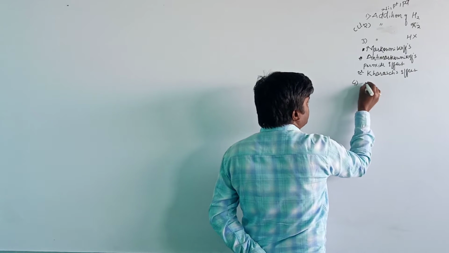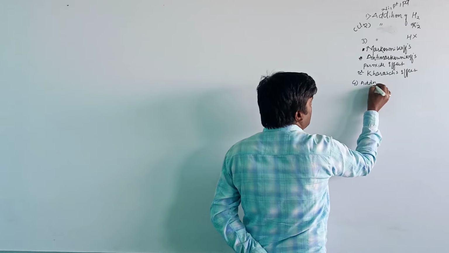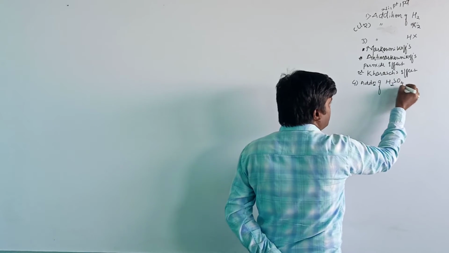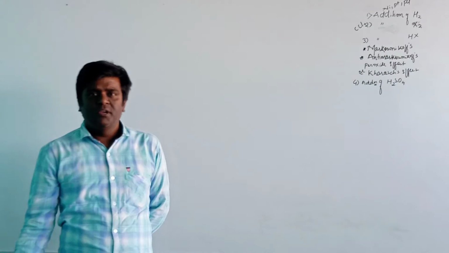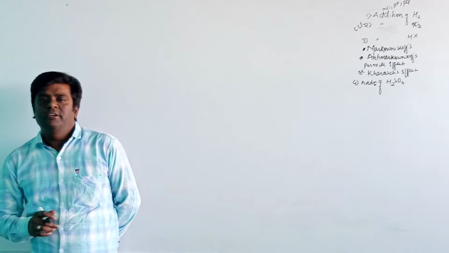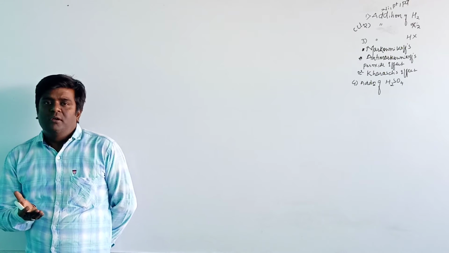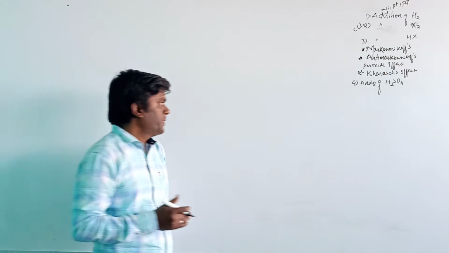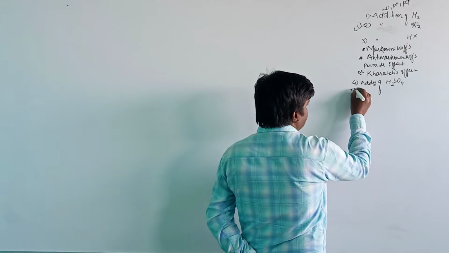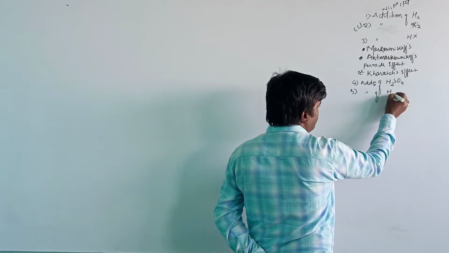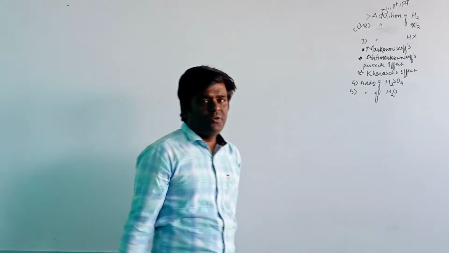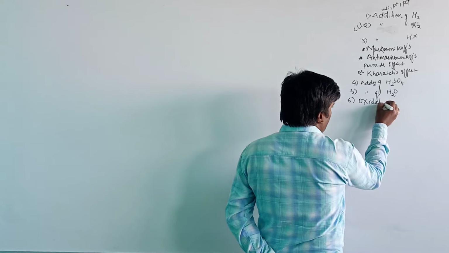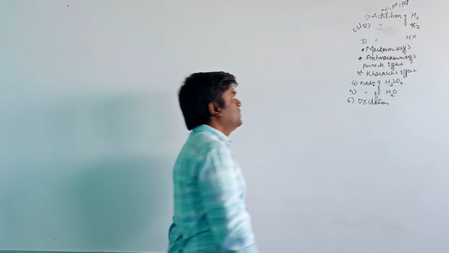The fourth one, we have seen the addition of sulfuric acid, that is, cold concentrated sulfuric acid added to the alkene. The addition of H2SO4 to the alkene will follow the Markovnikov rule. And the fifth one, we have seen addition of water molecules. This also follows the Markovnikov rule. And the sixth one, we have seen the oxidation reactions of alkenes.